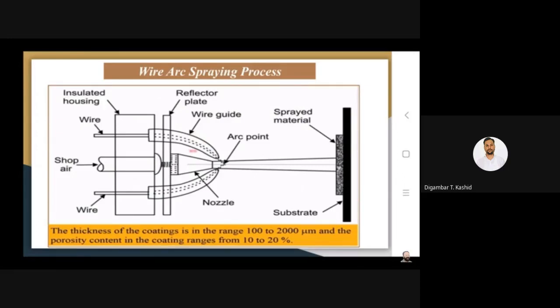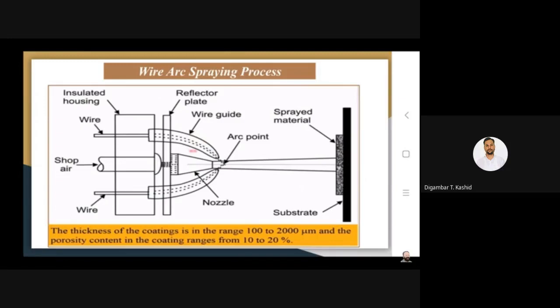Okay, and the second parameter is the velocity of air or inert gas which is used for the profiling purpose, and the third parameter is the distance between the arc generation and the substrate, and which material you are using to coat. So these are the few parameters which play an important role in determining the quality and usually the thickness of the coating.